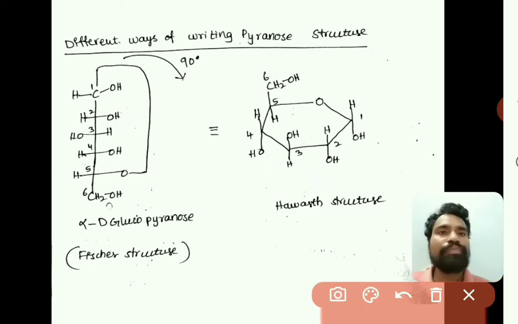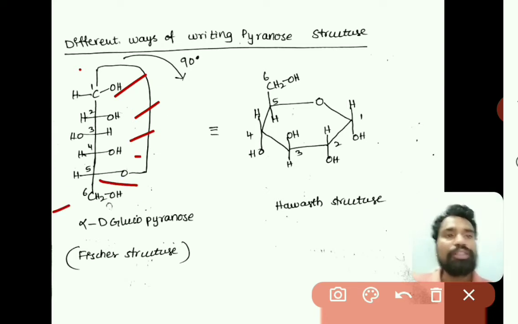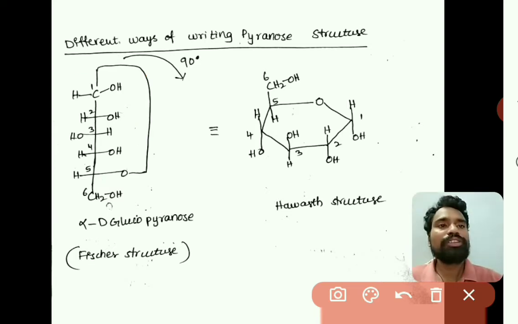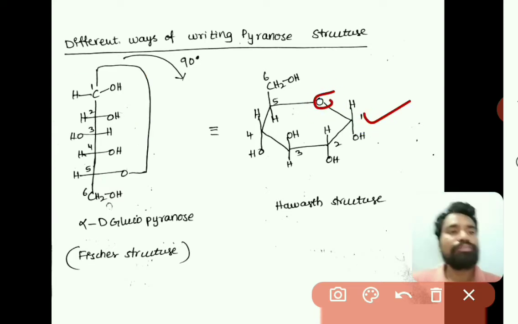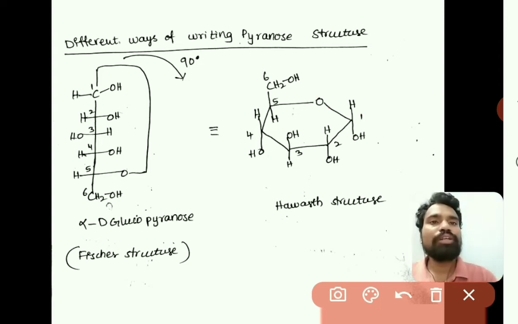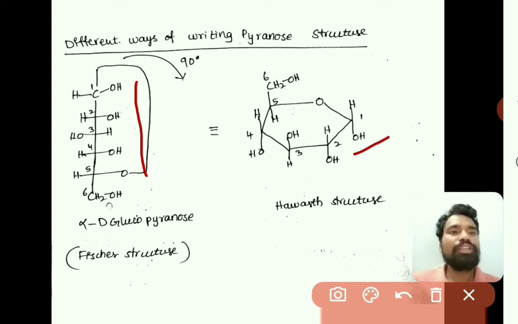Just observe here. This is first carbon, second carbon, third carbon, fourth carbon, fifth carbon, sixth carbon, right. So there is a bond formation between the fifth carbon oxygen and the first carbon, right. Here at the first carbon, as the OH is on the right side, that OH is towards the downward direction.